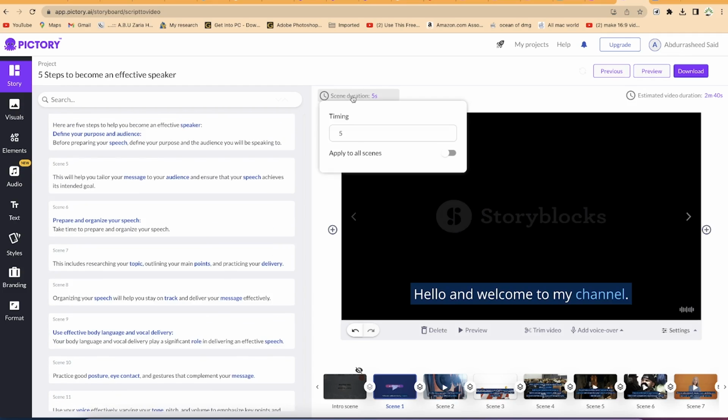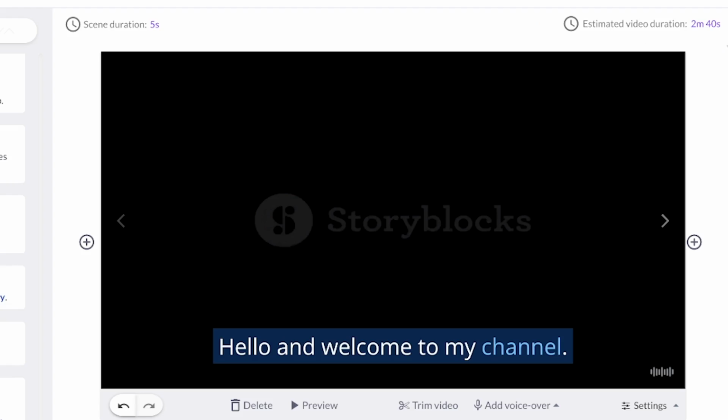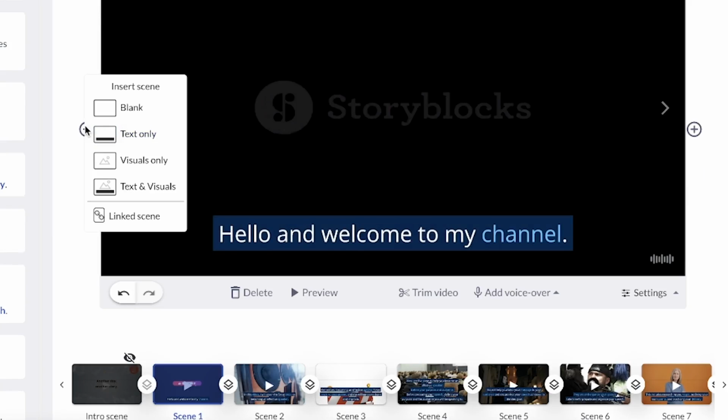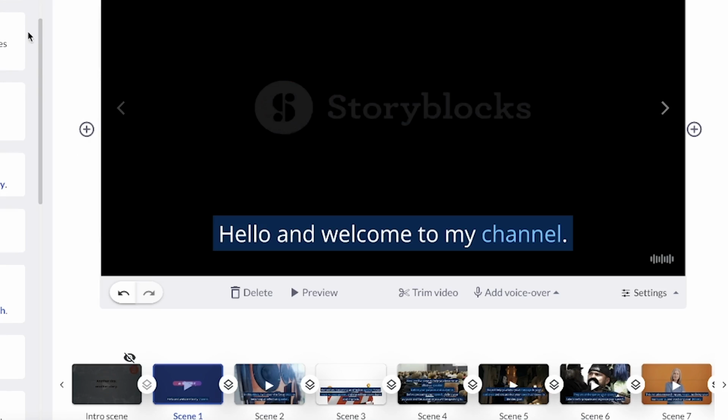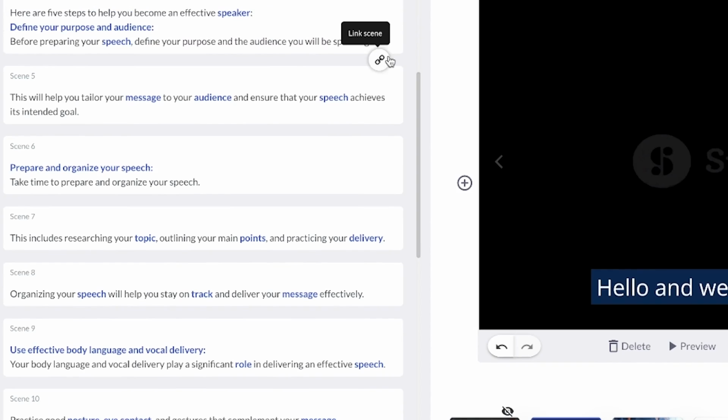And now let's look at the duration. Scene duration is 5 seconds. And you can see the estimated video duration is 2 minutes 40 seconds. You can see all that directly. You can insert different kinds of scenes, from blank to text only to visuals only to text and visuals, and link scenes together. You can use the linked scene, or you can link them directly by just coming over here. You can link a particular scene, this one and this one, together.